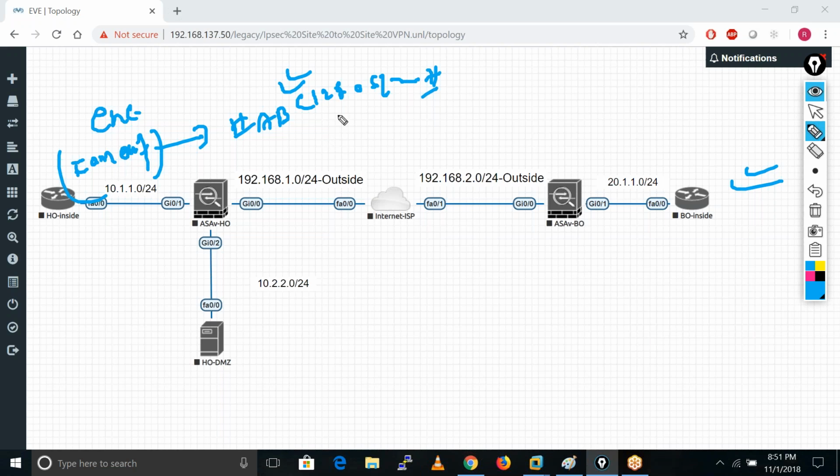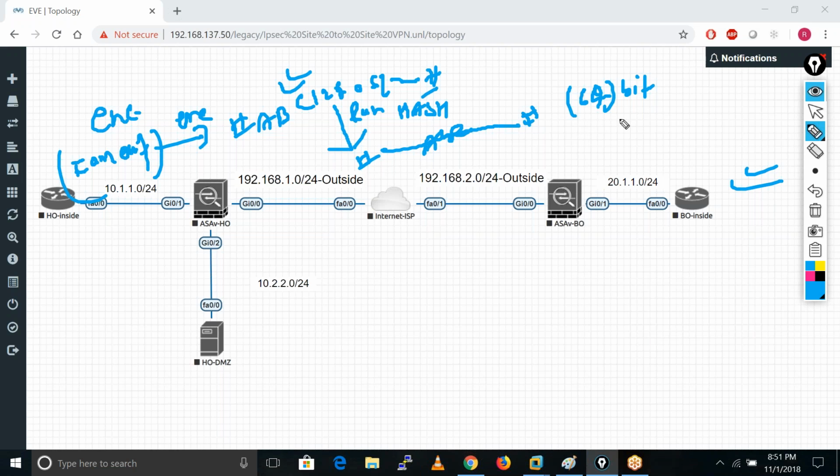After we do the encryption, we run the hash on this encrypted data and get one particular value. It depends on which algorithm we use. In case of MD5, it creates a 128-bit hash value.